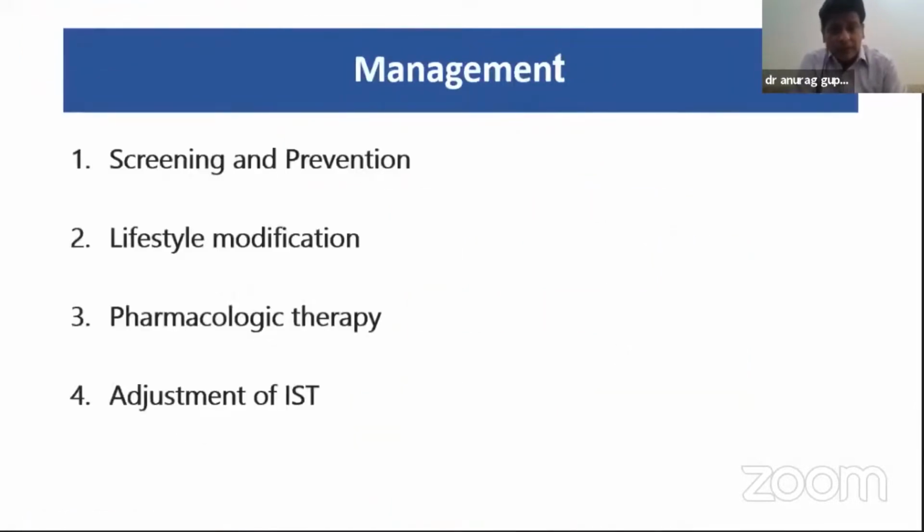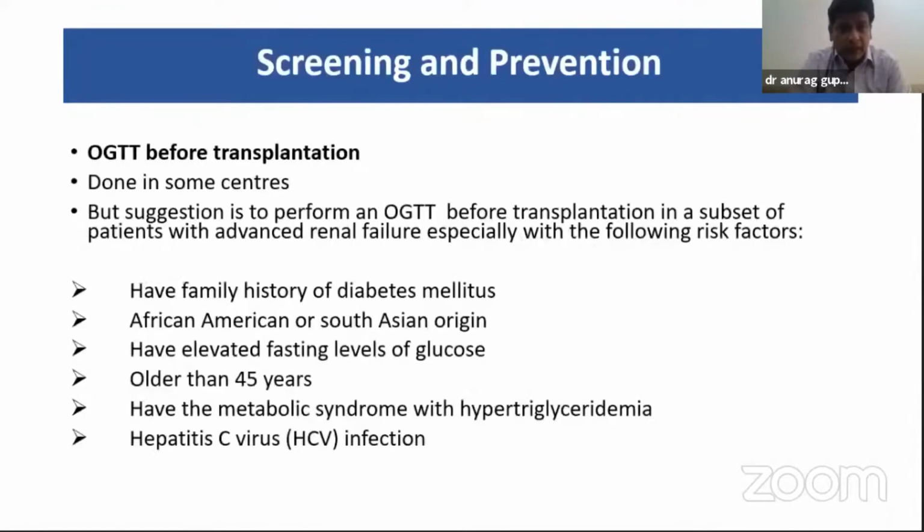How to manage? The first most important thing is screening and prevention, lifestyle modification, pharmacological therapy, and adjustment of the immunosuppressive treatment. Should we do OGTT, oral glucose testing, before transplantation in all patients?